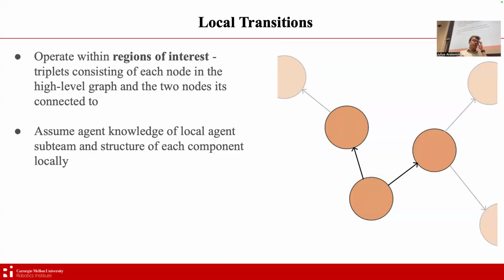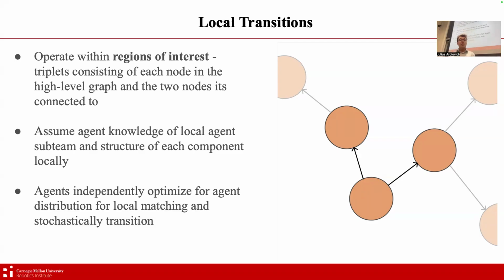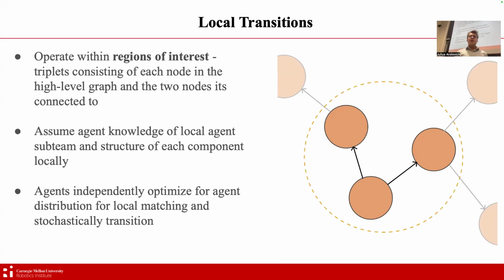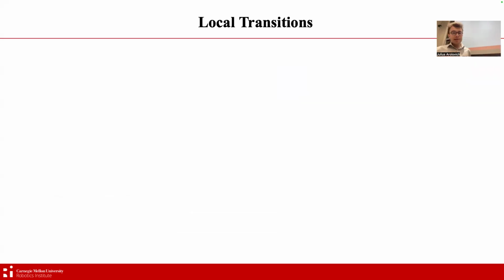In terms of what we think the agent knows, we assume that the agent has knowledge of the subset of the team that it has within its node, and the subset of the team present at the two adjacent nodes. So within this region of interest, we assume that it knows the composition of the agent subteam and also the structural properties of each node. Now, the goal is to have agents independently optimize for the agent distribution to locally match, and see that this local process ends up evolving into the global alignment that we seek. And so this would be the region of interest in this case.